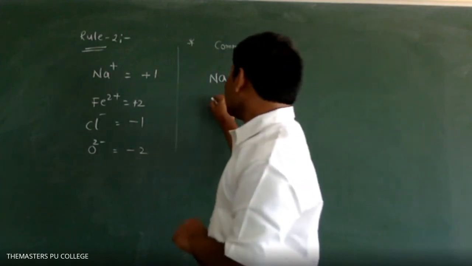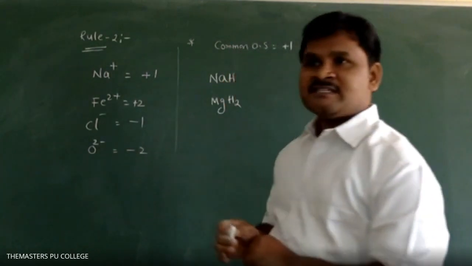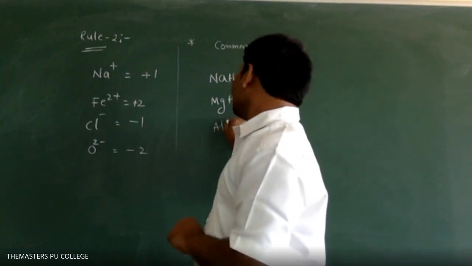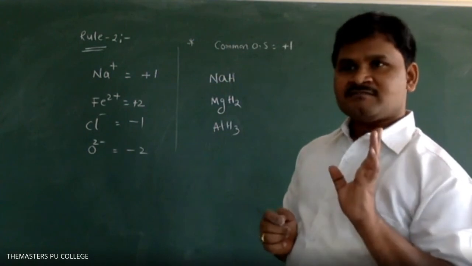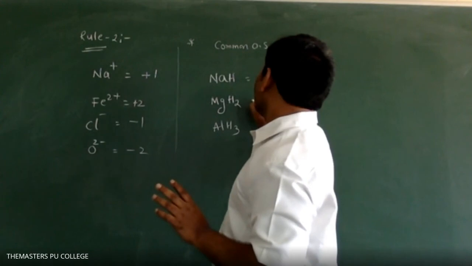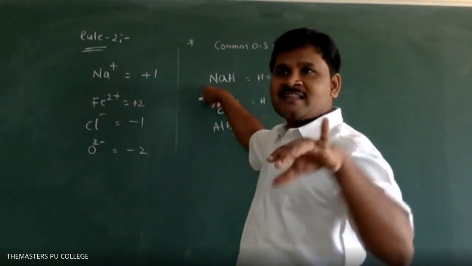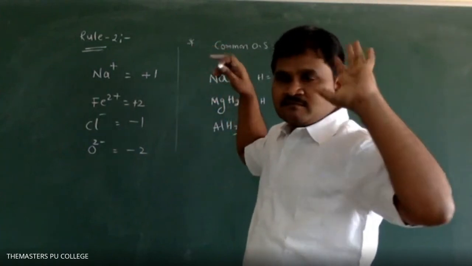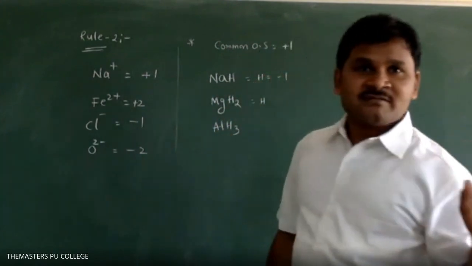Next, MgH2: Mg is a second group element, alkaline earth metal. AlH3: here we will get hydrogen -1. In these cases hydrogen is -1. Not only these elements: whichever first group element it is, lithium, sodium, potassium, rubidium, cesium, whatever it is bonded with hydrogen, we have to take -1.